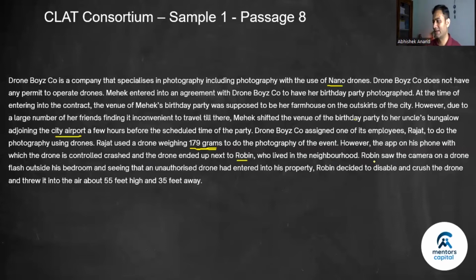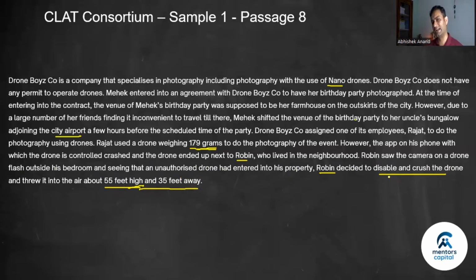So basically, trespass happened. Robin saw the camera on a drone flash outside his bedroom, and seeing that an unauthorized drone had entered his property, Robin decided to disable and crush the drone and threw it into the air about 55 feet high and 35 feet away. So you might think that a nano drone has gone more than 50 feet, right? So this permit should be required. The important thing is, Robin is not operating this for a commercial purpose, first of all, and also he disabled it. So it was not that the drone was operational.